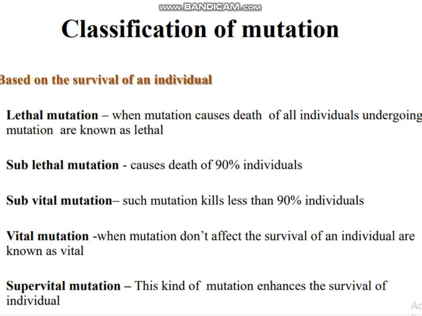Subvital mutations kill less than 90% of individuals. Vital mutations do not affect the survival of an individual. Supervital mutations enhance the survival of an individual.